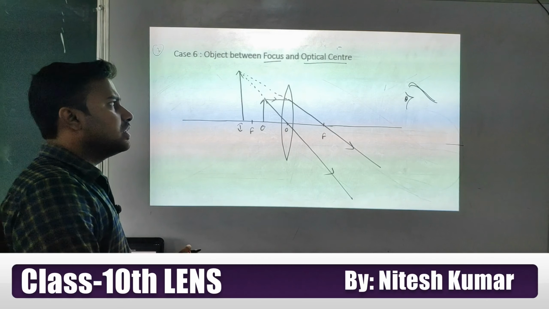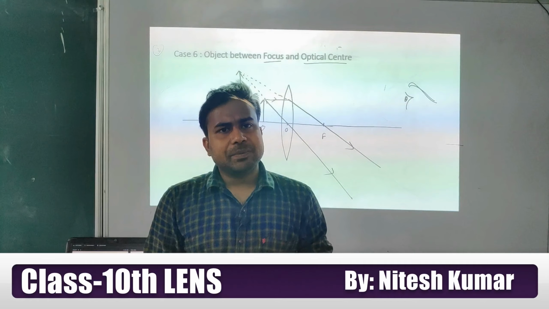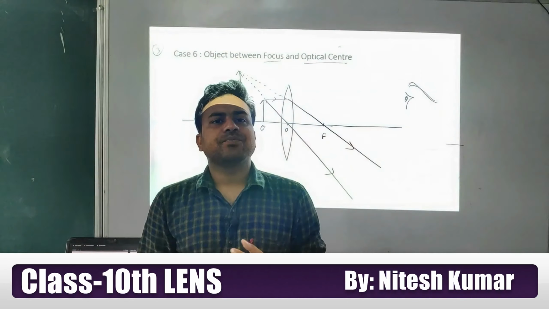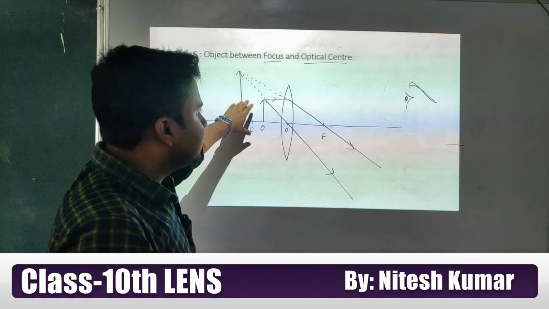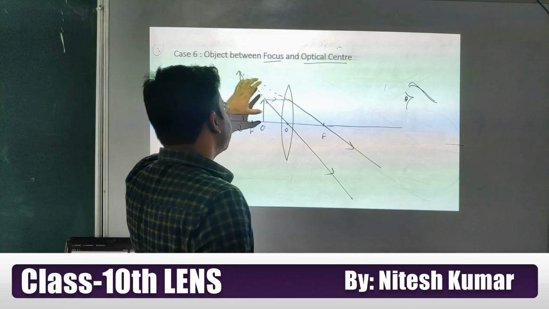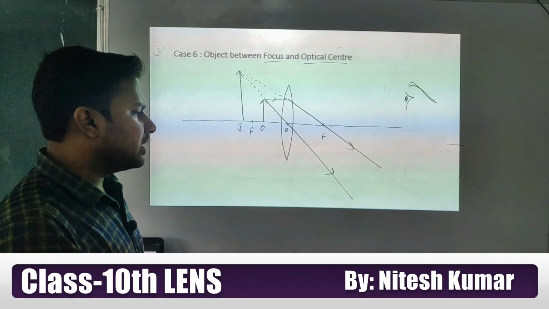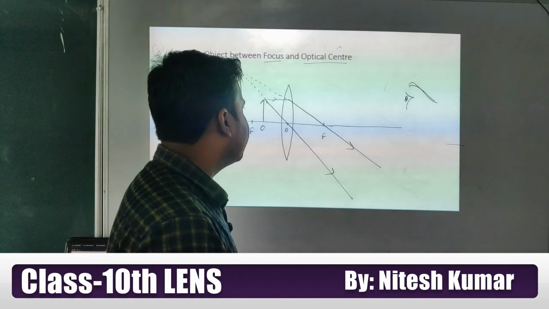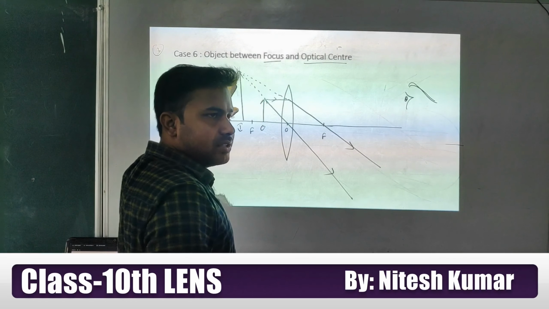Is it clear, students? So in this case, how can you comment? If our object is situated between focus and optical center, the image formed is virtual. Look at this, the rays are not actually meeting at this point, it just looks like they are coming from this point. So the image is virtual. Look, it's not inverted, is it or not?